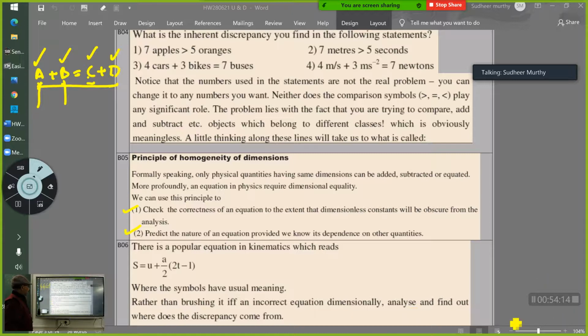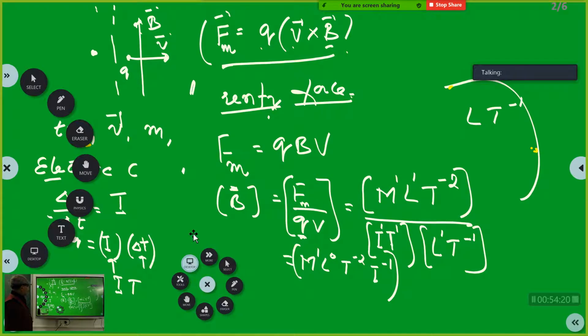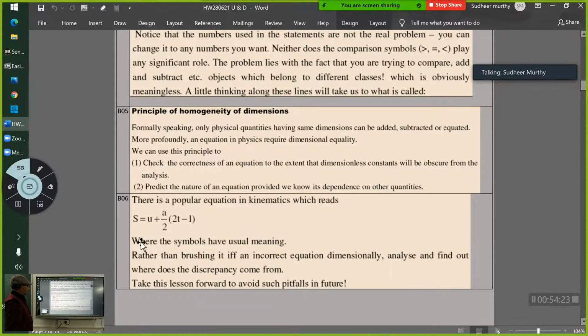I think this one I have already discussed with all of you. Isn't it? I have discussed this one with all of you. You saw this equation, Sn is equal to u plus a by t into 2t minus 1. Yesterday I discussed this.